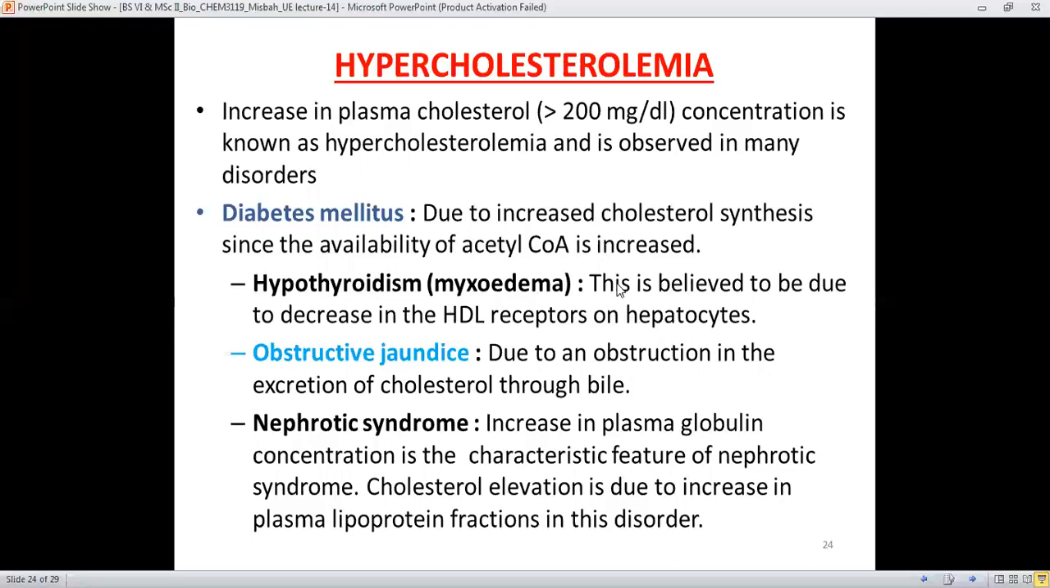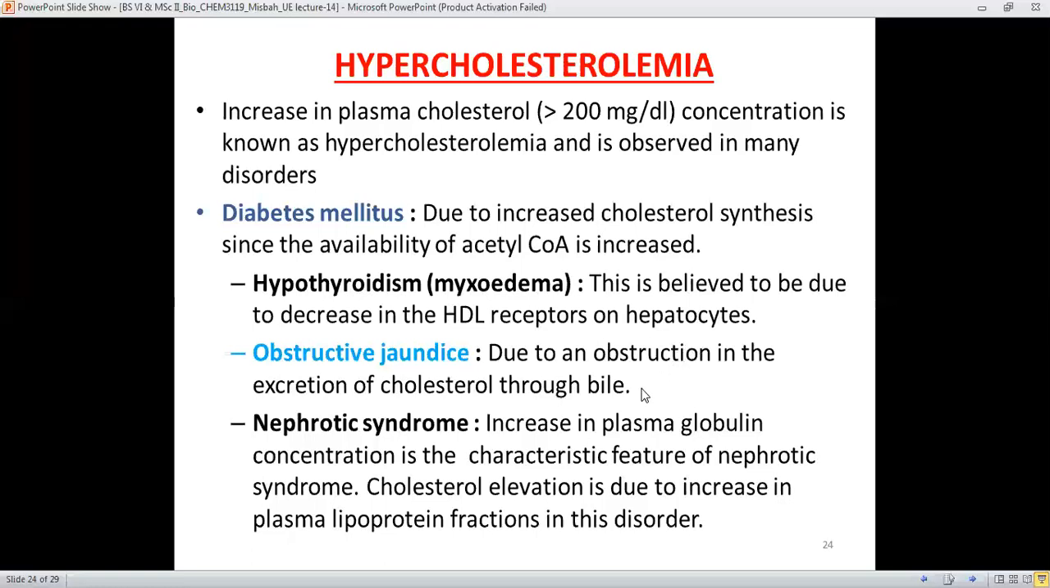Number one is diabetes mellitus. In diabetes mellitus, there is increased cholesterol synthesis in the body, since the availability of acetyl CoA is raised. Then hypothyroidism, which is believed to be due to a decrease in HDL receptors on the hepatocytes.